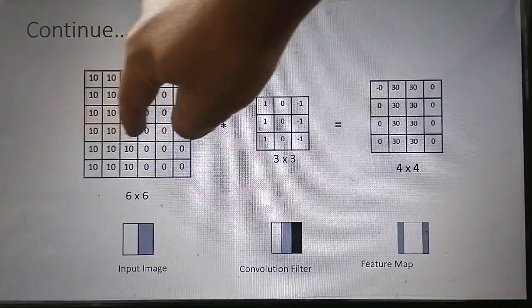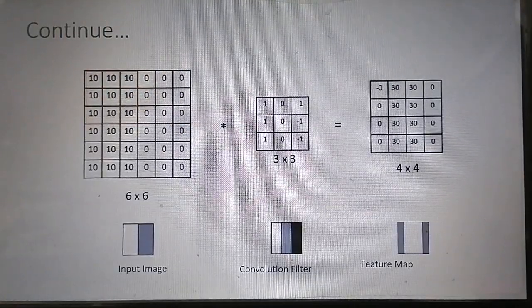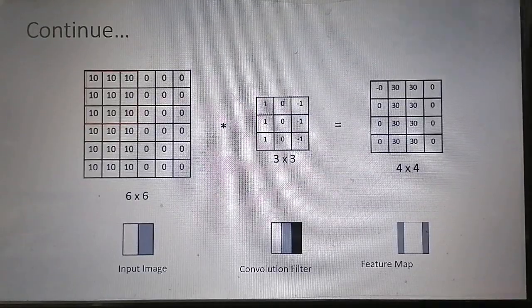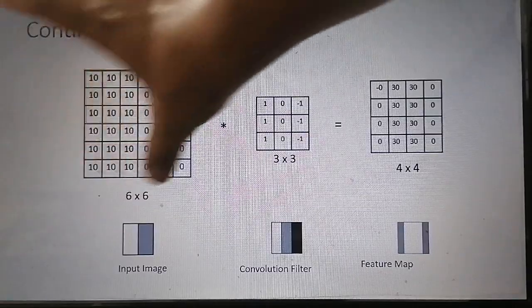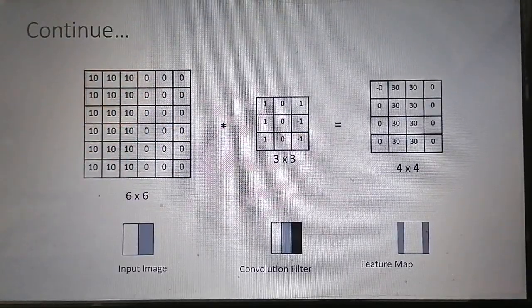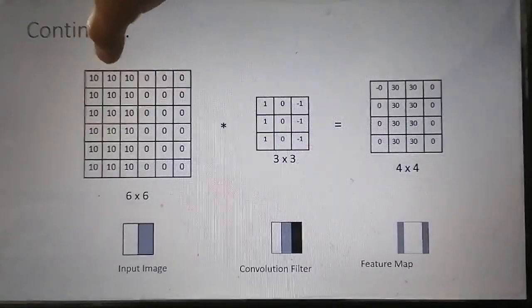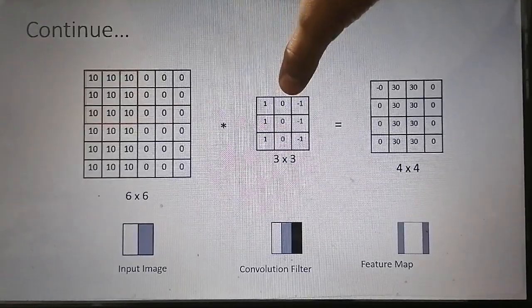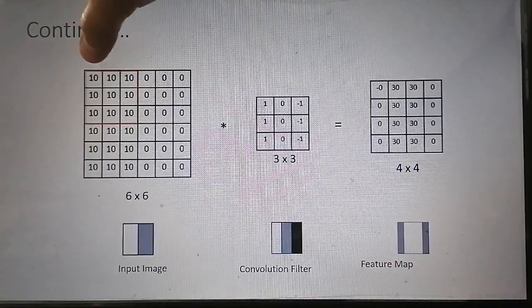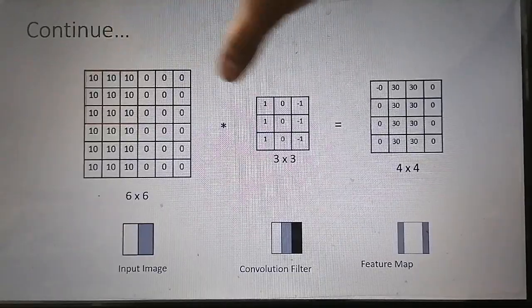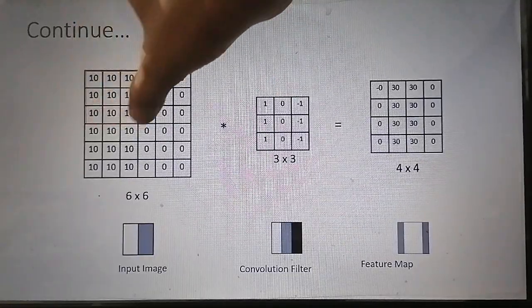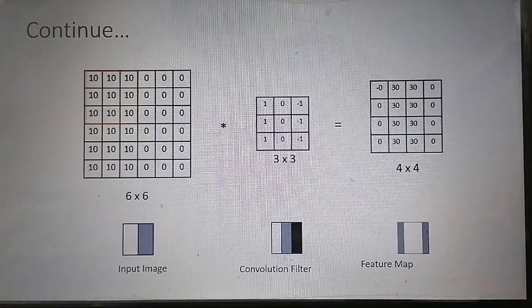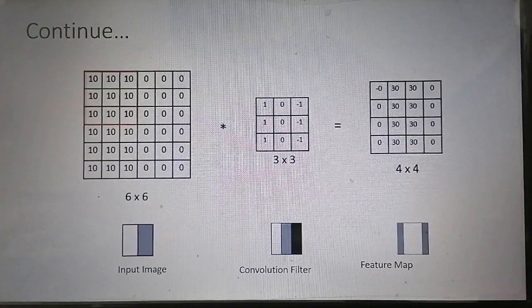The red lines represent the very first position of the filter on this input image, so we convolve this area with this filter.